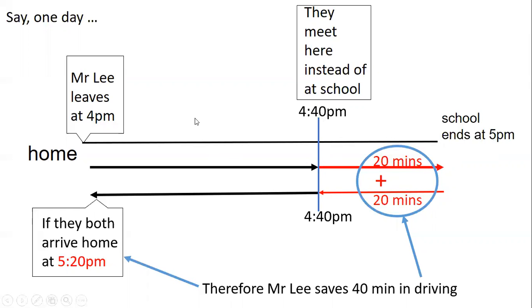So he meets his son at 4:40 p.m. and picks up the son and goes back home. This is why they are early on this day. Okay, they reach home at 5:20 p.m.